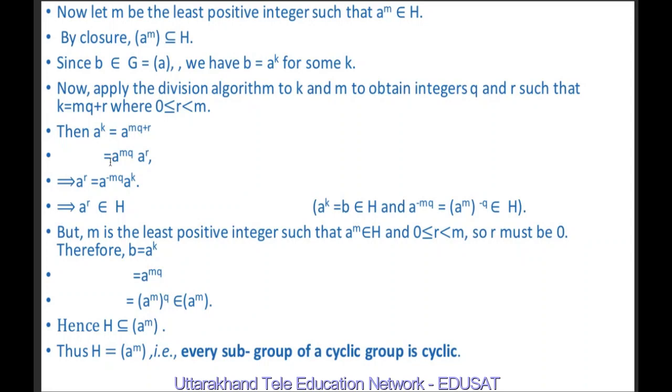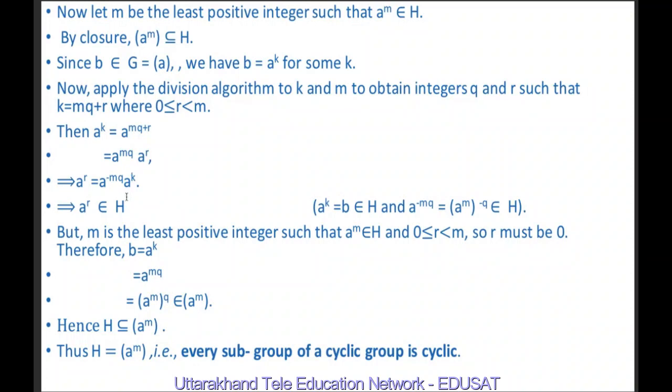This side we have A raised to power minus mq into A raised to power mq into A^r. A raised to power minus mq into A raised to power mq is nothing but the identity element, and E into A^r is nothing but A^r. So this side we have only A^r. So we can write it as A raised to power r equal to A raised to power minus mq into A raised to power k.